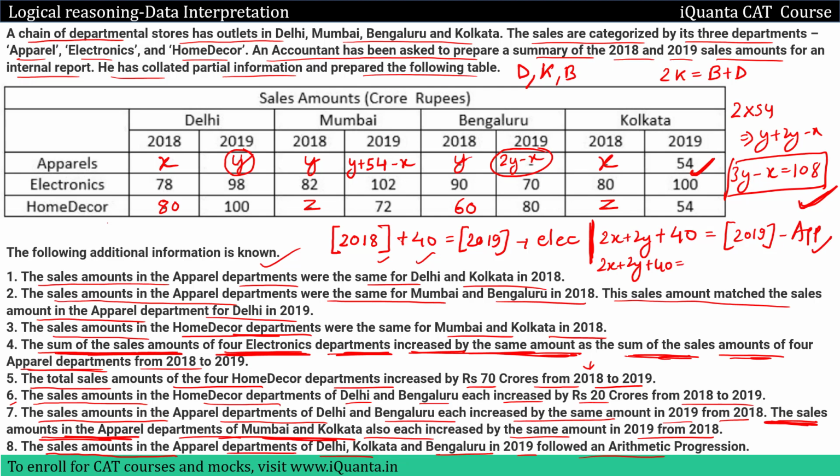So 2019 total sales of April will be y plus y plus 54 minus x plus 2y minus x and then plus 54. So if we add all the y's first, y plus y 2y, 2y plus 2y, 4y. So this will be 4y. If we add all the x, then we have minus x minus x, that means minus 2x.